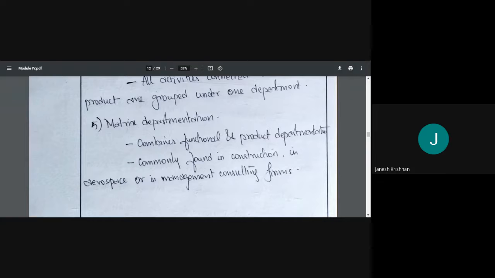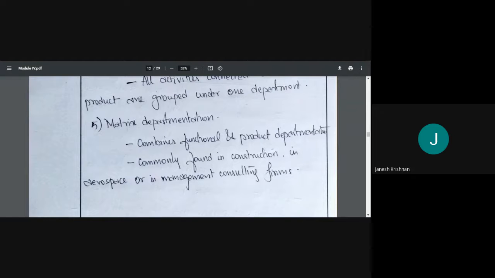In a construction company, currently they have products: a dam, a building, and a stadium. They have to build a dam, a multi-story building, and a stadium. These three are products. Similarly, being a construction company, they will have a design wing, an estimation wing, and a construction wing. Right, field operation. So what will happen is, in the design wing, if the project is a dam, the design wing will design the dam.